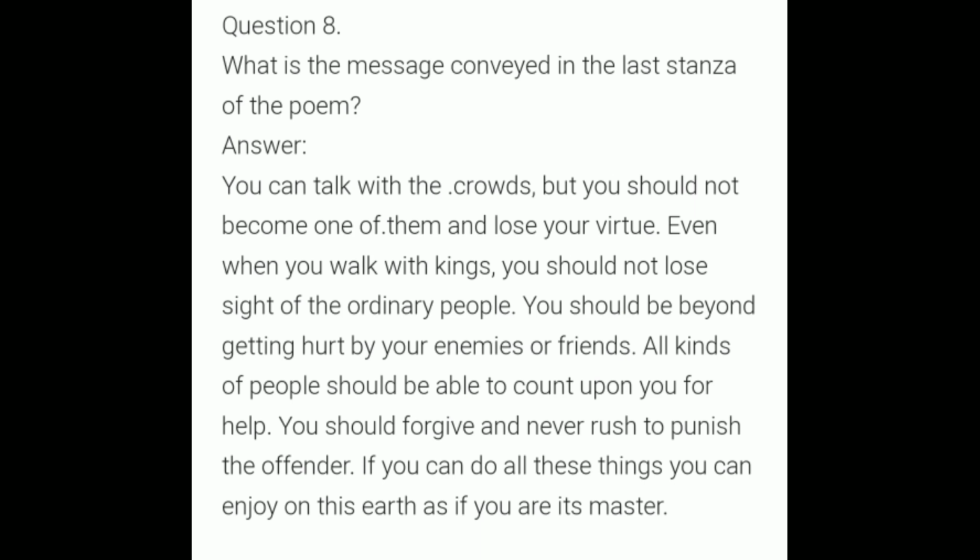Number 8. What is the message conveyed in the last stanza of the poem? You can talk with the crowds, but you should not become one of them and lose your virtue. Even when you walk with kings, you should not lose sight of the ordinary people. You should be beyond getting hurt by your enemies or friends. All kinds of people should be able to count upon you for help. You should forgive and never rush to punish the offender. If you can do all these things, you can enjoy this earth as if you are its master.